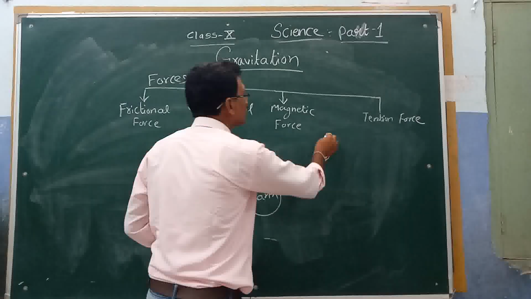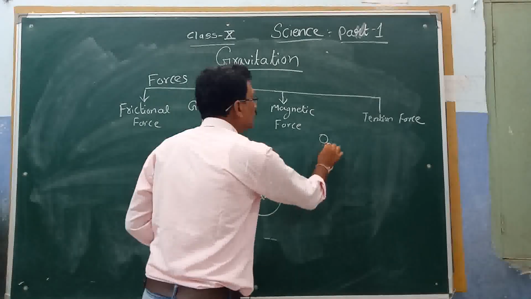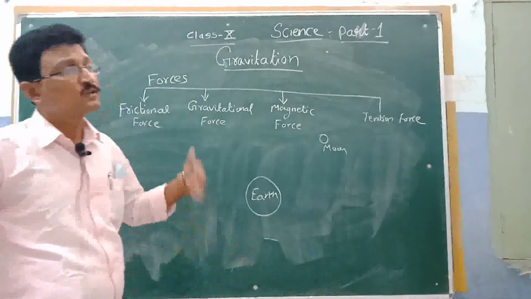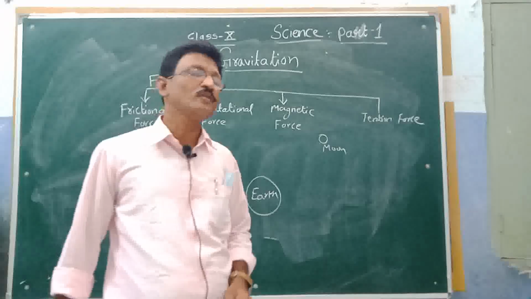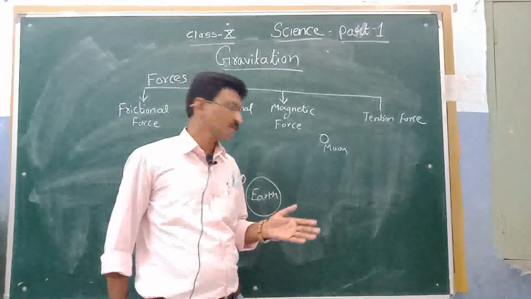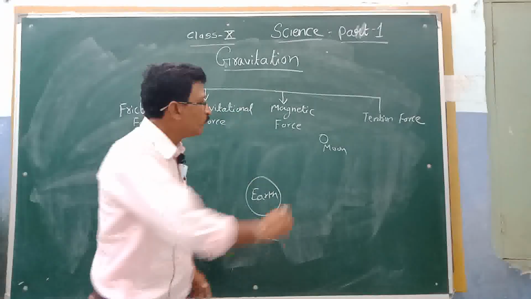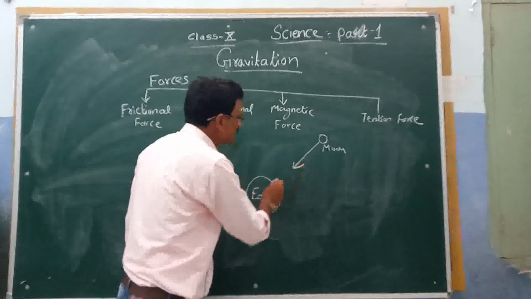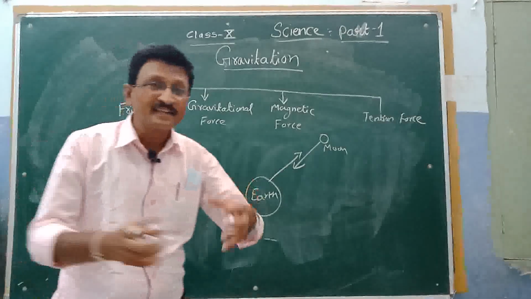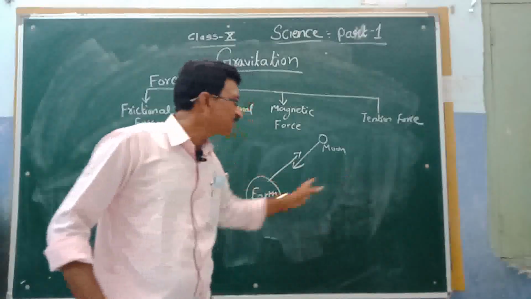Okay, now coming to the point, see here, suppose this is the earth, and the nearest planet to the earth is what? Moon. What happens? The moon rotates around the earth, and the earth rotates around the sun. We know it very well about the planets. We have learned the basic concepts in the 7th and 8th standard also. So here, the moon pulls towards itself and the earth pulls towards the moon. Here the attraction of two objects is held.